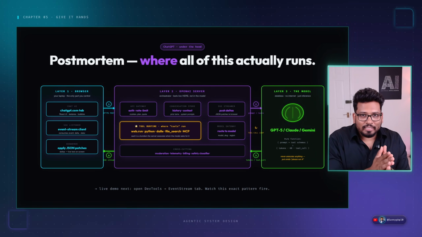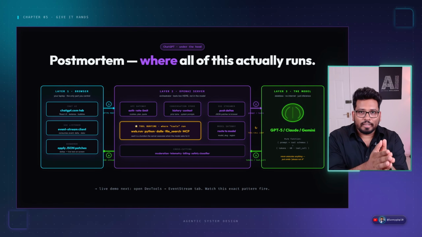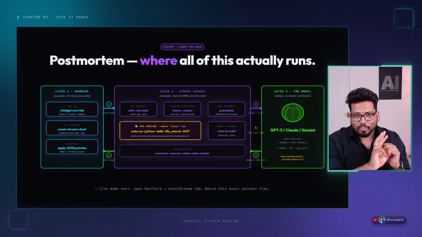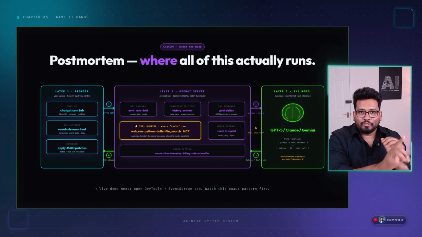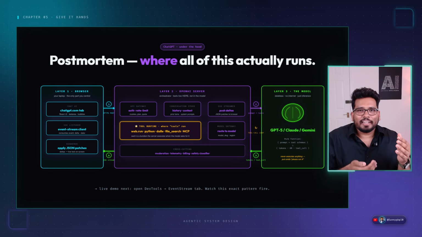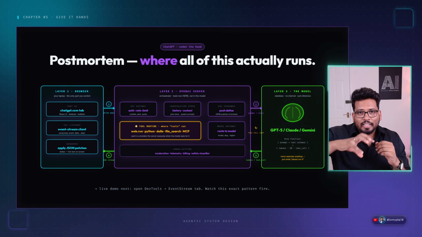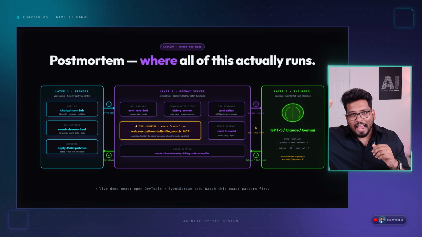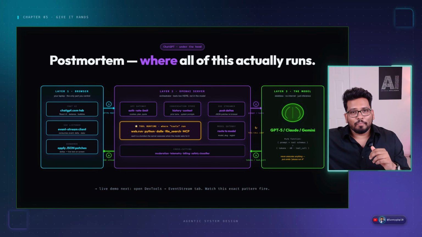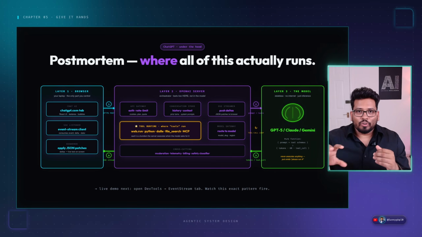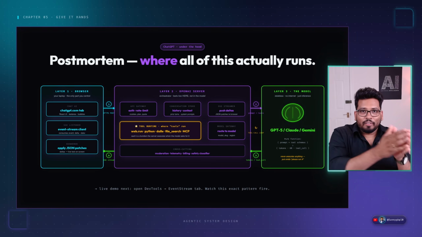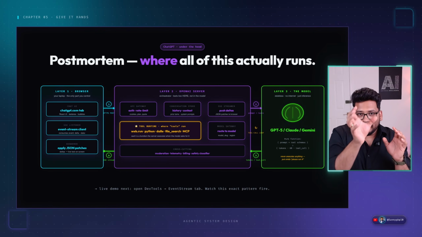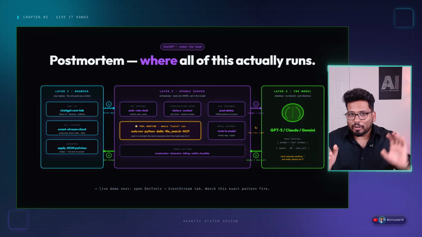In the web version of AI, for example ChatGPT, there are 3 layers. One layer is the browser, where you are accessing it, and the browser is a very thin layer, just an interface. Then there is the OpenAI server, which is layer 2, and then there is the OpenAI LLM, the model, the brain, right? In our previous diagram with your machine and the LLM, we were talking about layers 2 and 3, not layer 1.